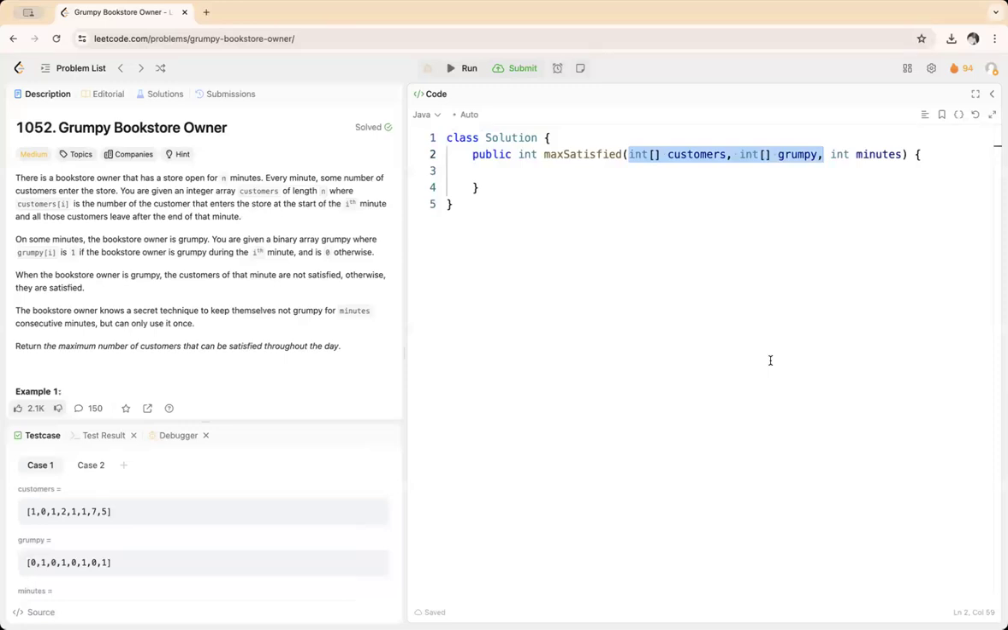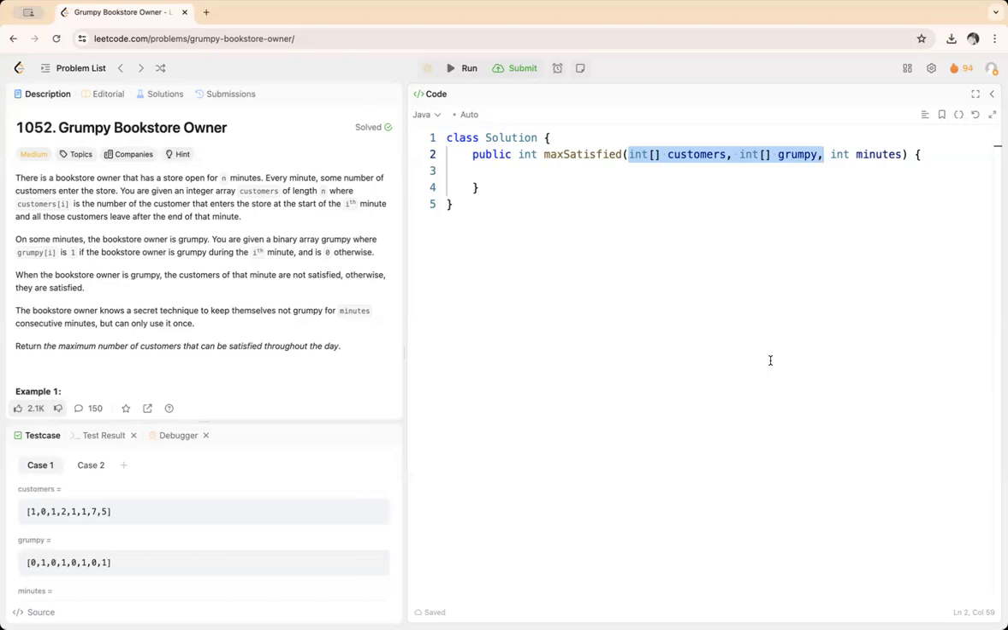So every minute, some number of customers enter the store. We are given an integer array customers of length n, where customers[i] is the number of customers that enter the store at the start of the ith minute, and all those customers leave after the end of that minute. So within a minute, they leave the store.